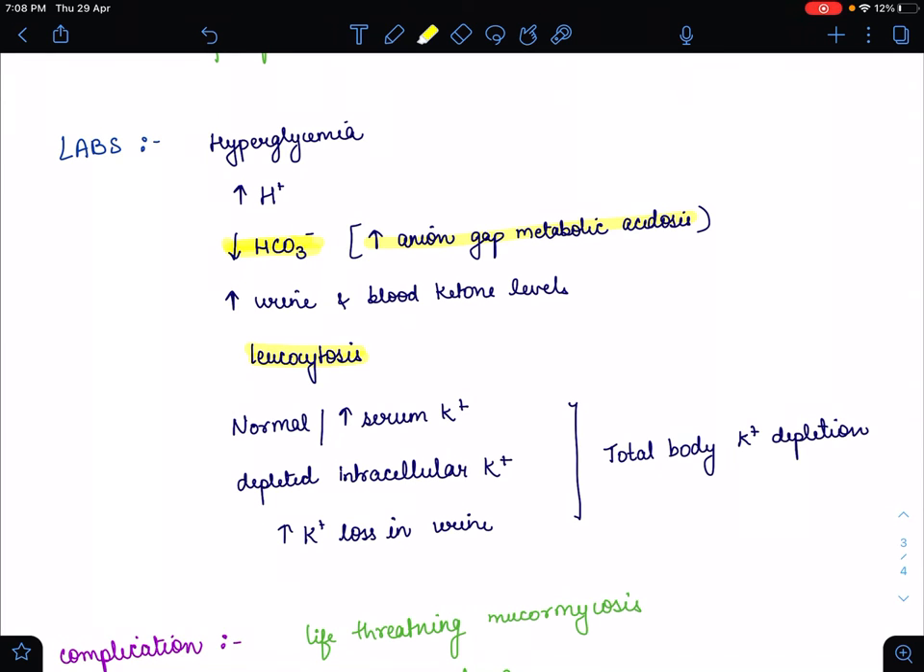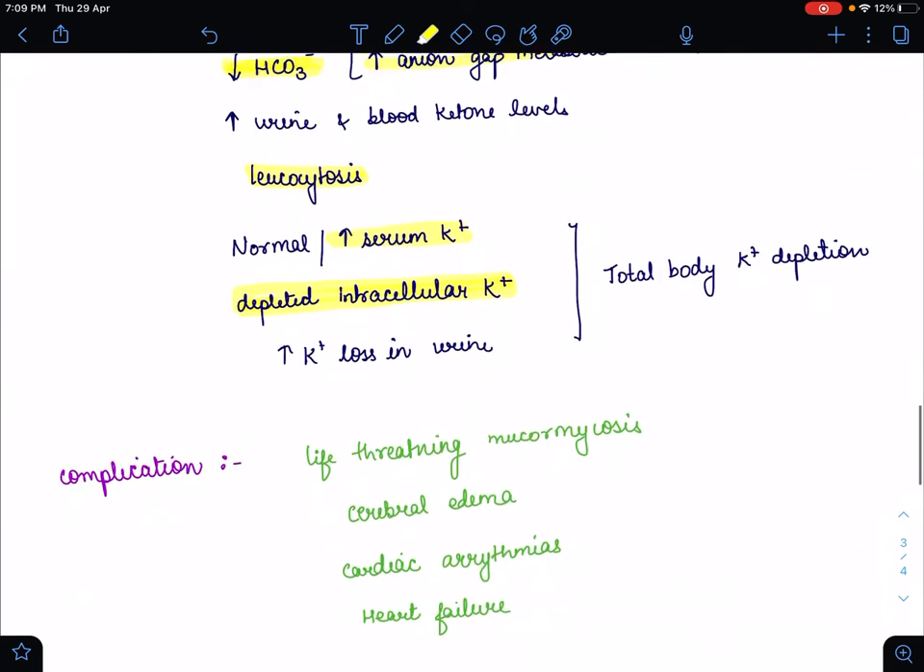Basically, the potassium level is increased here because the acidosis causes potassium efflux, meaning potassium comes out from the cells, leading to a compartment shift. That's why in the serum there is an increased amount of potassium. So intracellular potassium is depleted, decreased, and serum potassium level is increased, and potassium is also lost in the urine, so total body potassium is depleted. But in this DKA patient serum potassium is increased, hyperkalemia occurs in the patient.